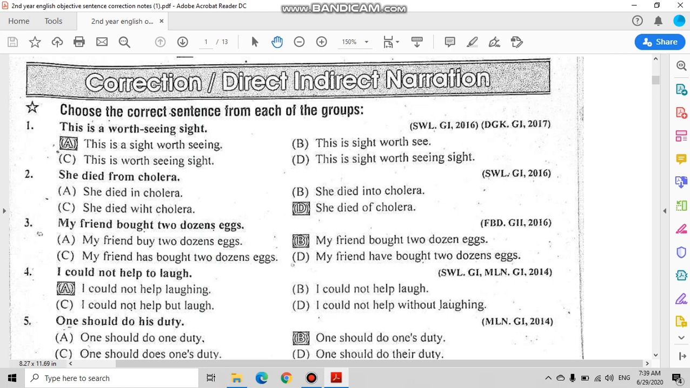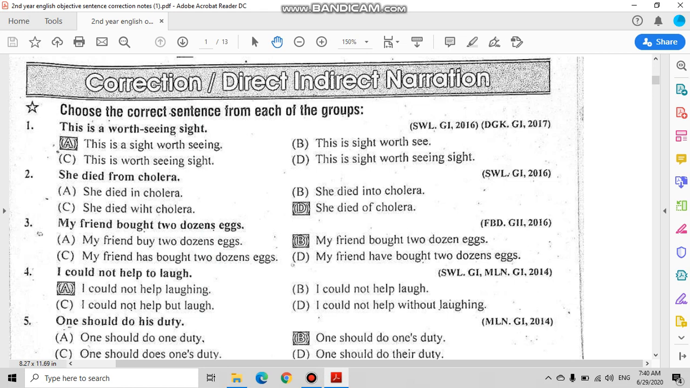Today we will discuss some portions of your MCQs. A very important portion of your MCQs is correction of sentences. You will get a wrong sentence, and you will have to choose the correct option from the four given options. So today we will discuss some important sentences and why the correct option is the correct option.